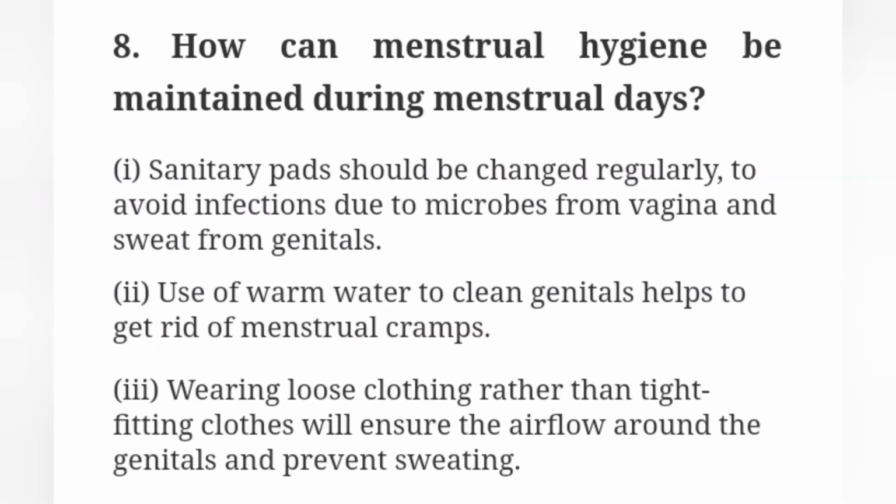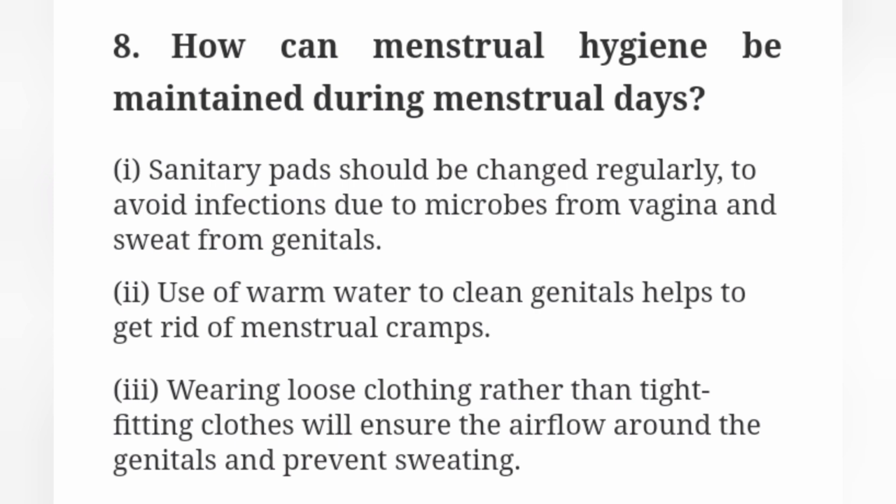Eighth question, how can menstrual hygiene be maintained during menstrual days? Answer, first point, sanitary pads should be changed regularly to avoid infections due to microbes from vagina and sweat from genitals. Second point, use of warm water to clean genitals helps to get rid of menstrual cramps.